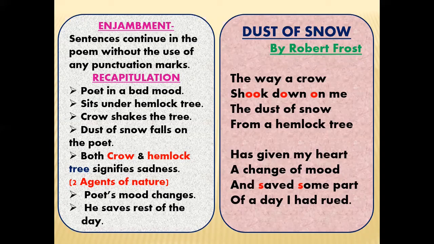And children, this question is very important as per the exam point of view, because this question is asked like: name two agents of nature in the poem Dust of Snow. So you'll answer that crow and hemlock tree are the two agents of nature used in this poem. And after this the poet's mood changes and he thinks that he has saved rest of his day.